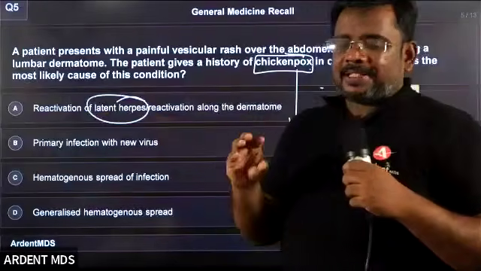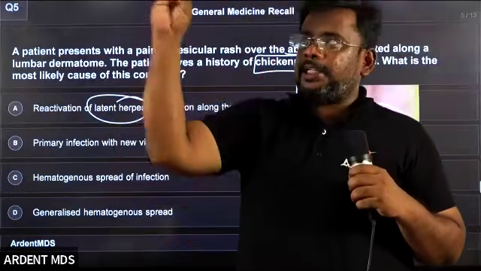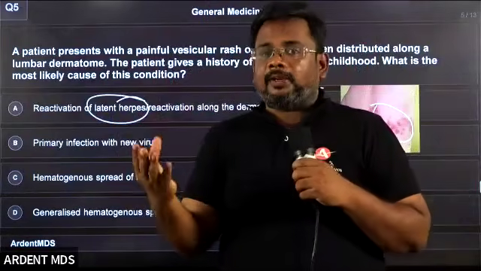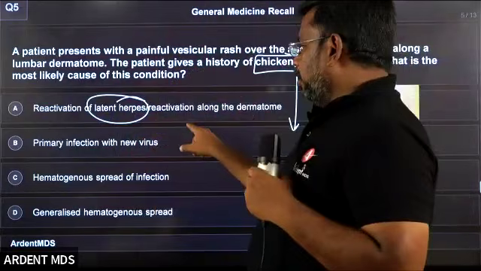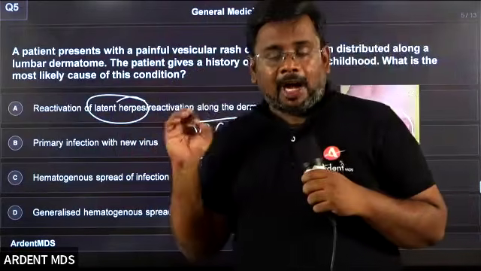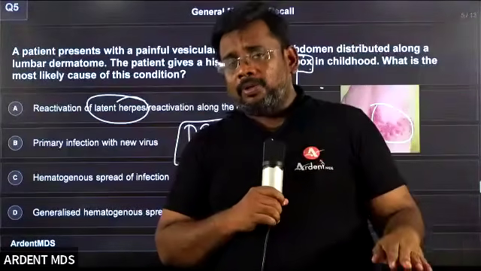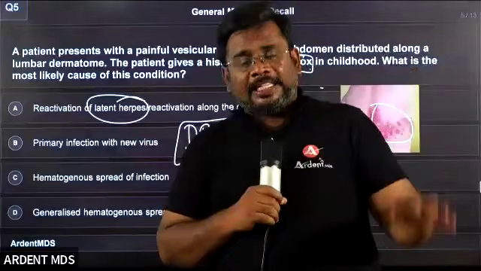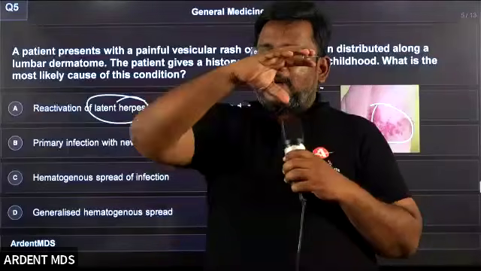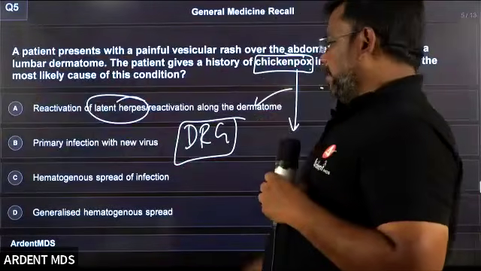Even though sometimes the patient will recover, the herpes will stay in some areas as a latent virus. Latent virus means it does not produce any clinical feature. It mostly stays in the dorsal root ganglia, DRG. Whenever the patient's immunity comes down, or if they go through any stress, this virus will be activated. It passes along the dermatome and causes the lesion. So the answer is A.